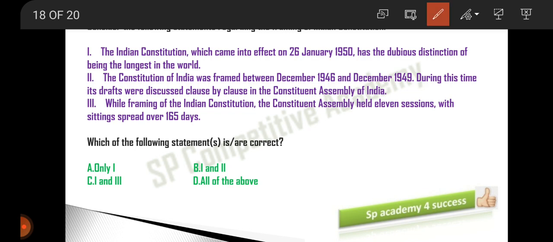Yes, our Constitution is the longest constitution in the world. This is right. Now moving on to the next one: the Constitution of India was framed between December 1946 and December 1949. During this time, its draft was discussed clause by clause in the Constituent Assembly.